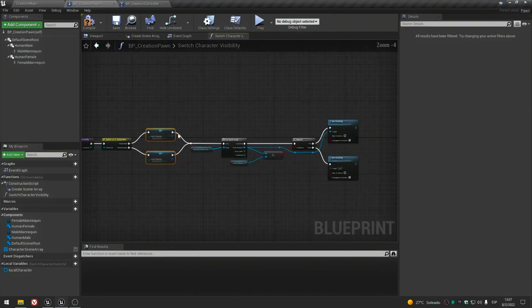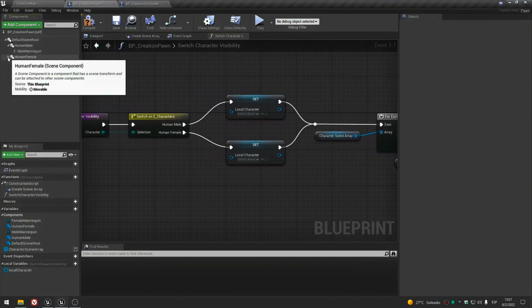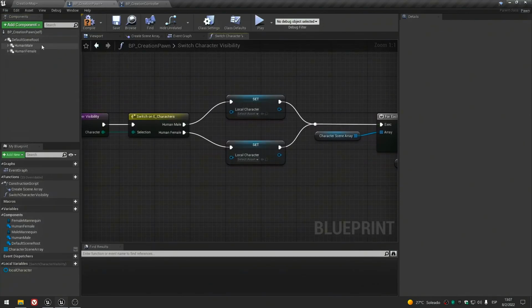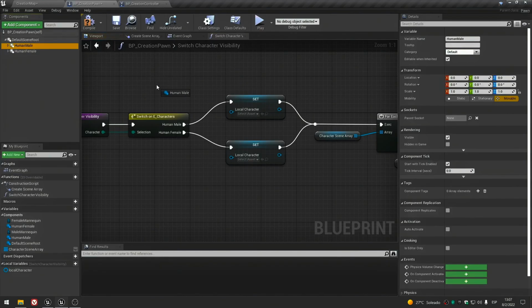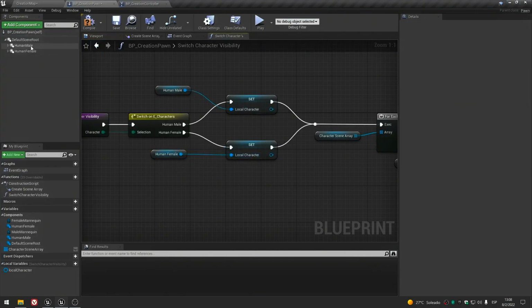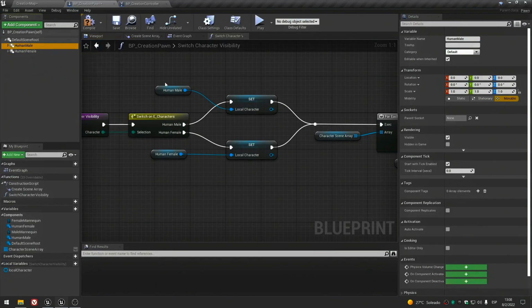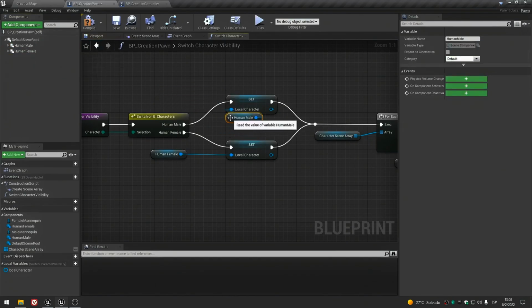And finally, what we're going to do is to drag the human male scenes and connect it to our local character for both human male and female. Be careful, we're using the scene, not the skeletal mesh, and set everything like this.